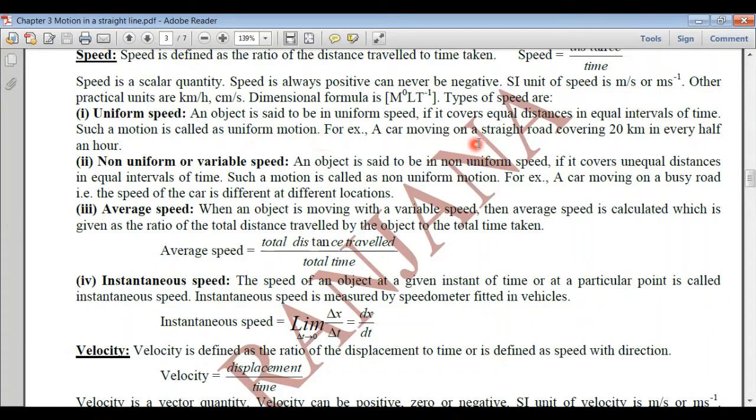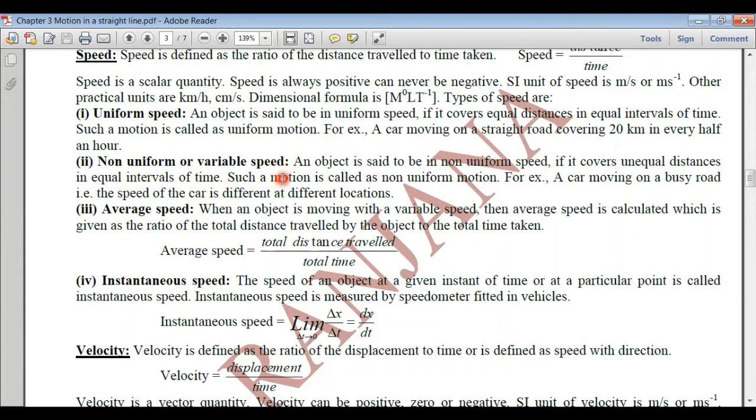For example, a car moving on a straight road covering 20 kilometers in every half an hour. So its speed is constant, that is, its speed is 20 kilometer per hour. With time, its speed is not changing. So such a speed, we call it uniform speed. So uniform speed means constant speed. And when is it possible? When the particle is in uniform motion. Uniform motion means it's covering equal distances in equal intervals of time.